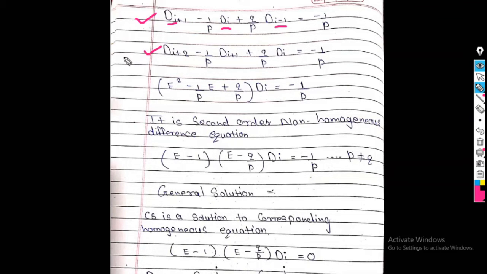Now, I write this whole equation in terms of E. So, the whole equation is converted into D_I. See, D_I is moved to D_(I+2) after 2 steps, so E squared. D_I to D_(I+1) after 1 step, so it is simply E, and the last term P, Q plus P stays as it is.